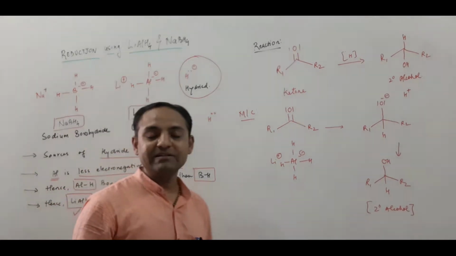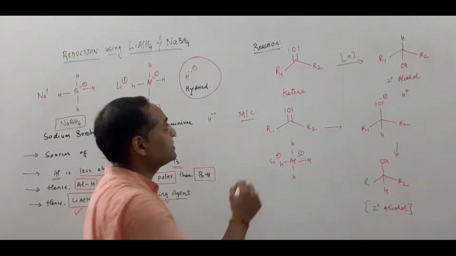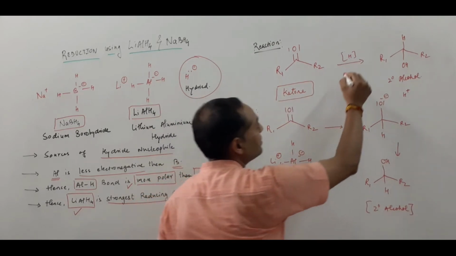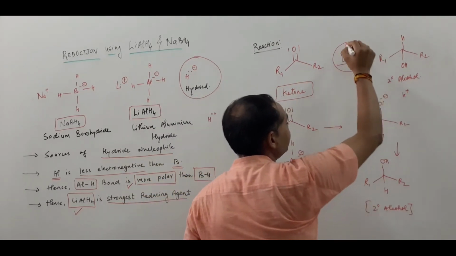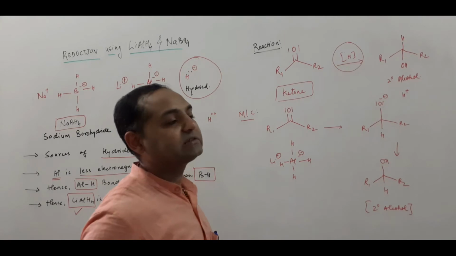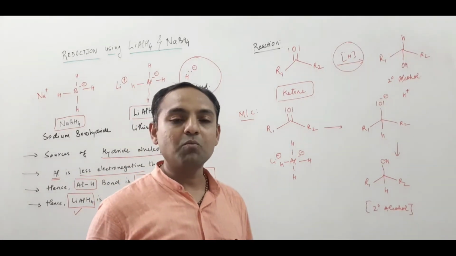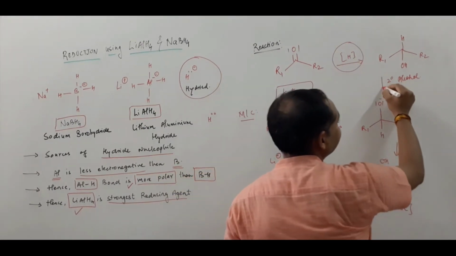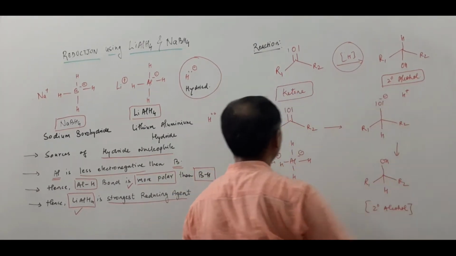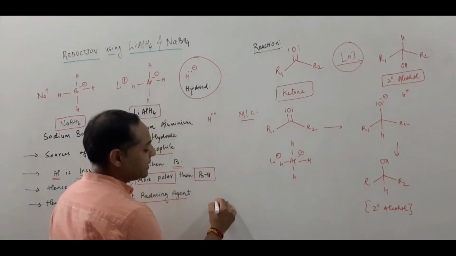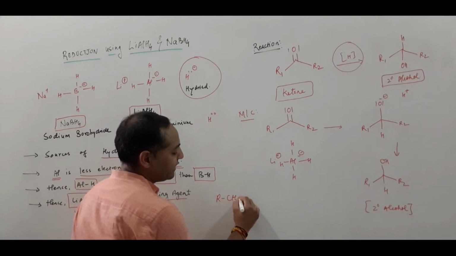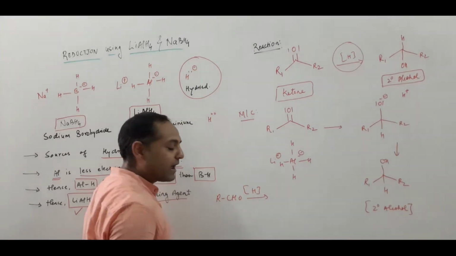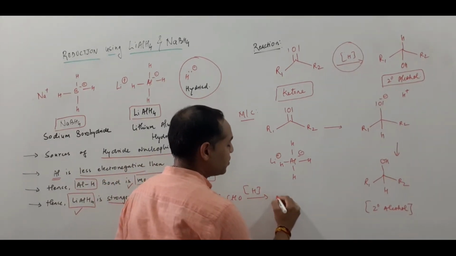Now let us discuss the reaction. Suppose the starting material is ketone in presence of lithium aluminum hydride as well as sodium borohydride. Both are considered as hydride donor reagents. So the product is secondary alcohol. Suppose we are taking aldehyde as a starting material that reacts with lithium aluminum hydride as well as sodium borohydride.